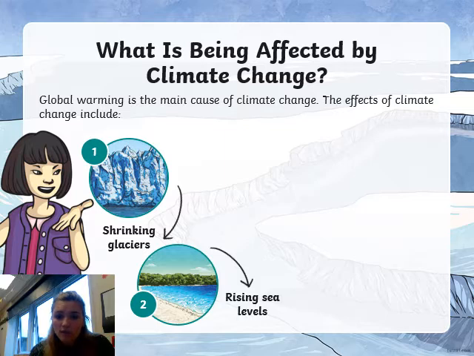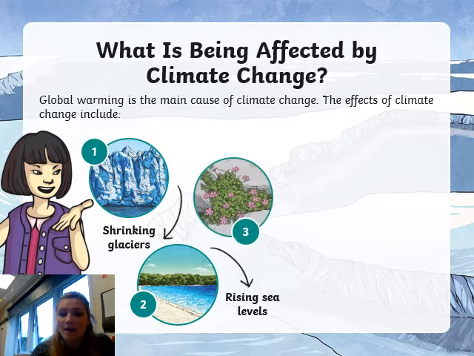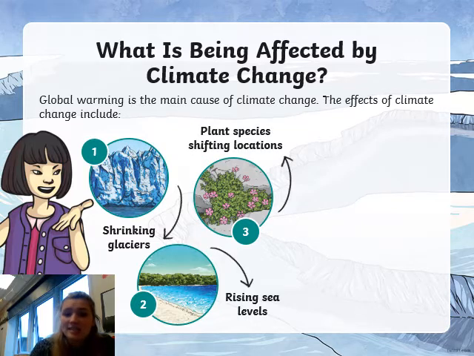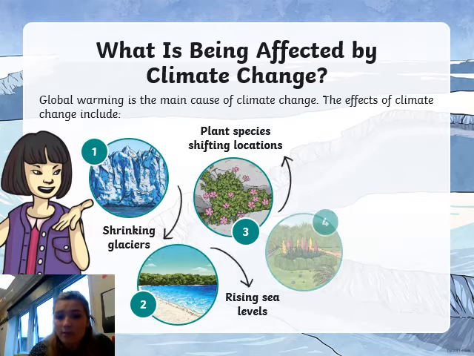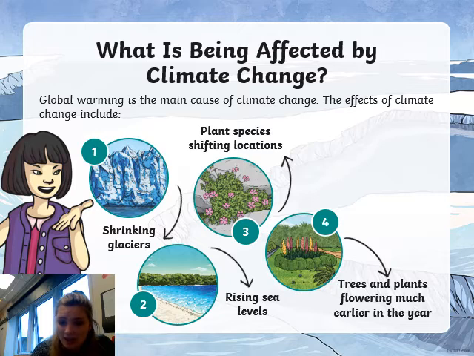So obviously that's causing the sea levels to rise because of more water from the ice caps, the ice glaciers, going into the seas and the oceans. So that's obviously causing the sea levels to rise. And then this is causing plant species to shift locations, because sometimes the right habitats are being destroyed because of the climate changing, because of rising sea levels. So species are having to move locations.